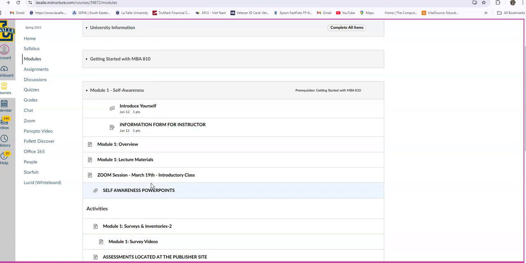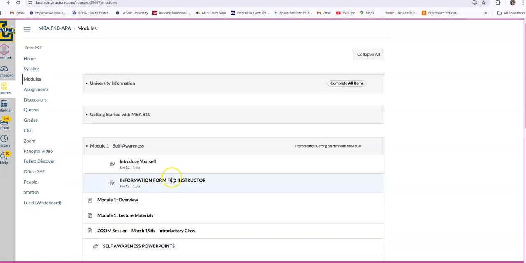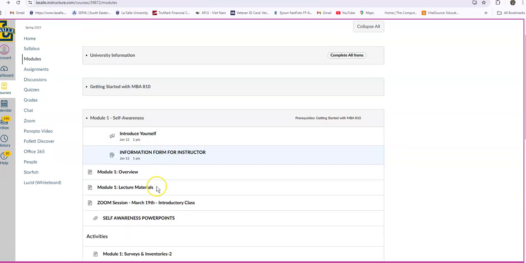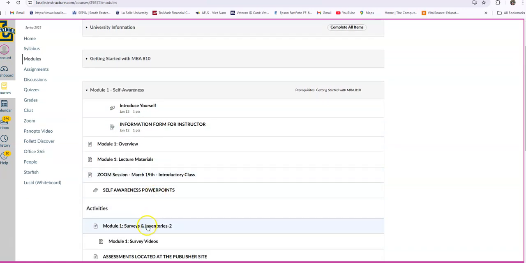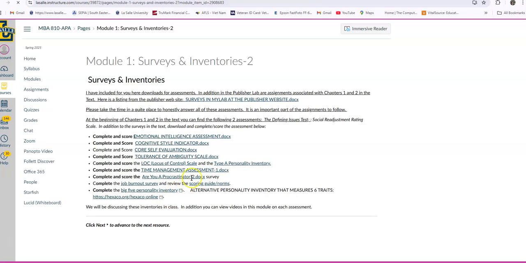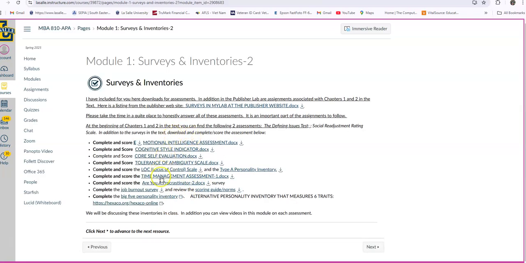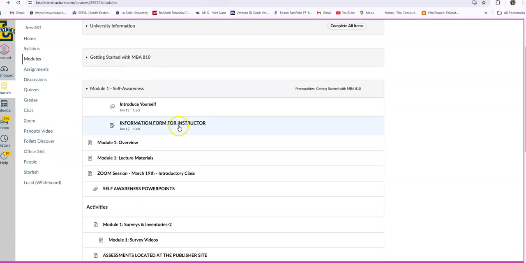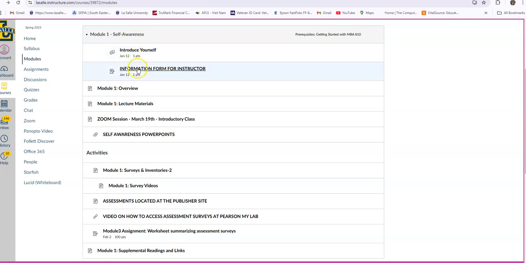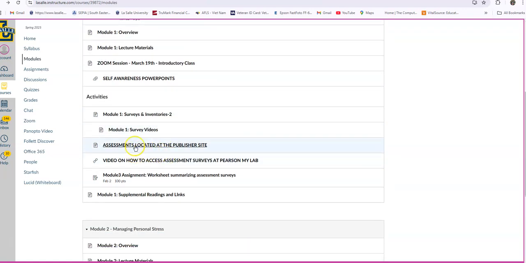What I've done for you is, if you haven't been able to get the textbook, in here in the surveys and inventories, I've uploaded copies for you here. And you can take these and print them and complete them. It's very important that you get through all of these. So, in approaching this, just carefully go down through the various elements that are here.